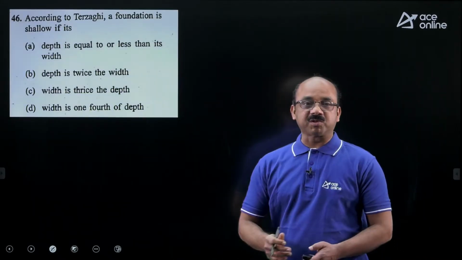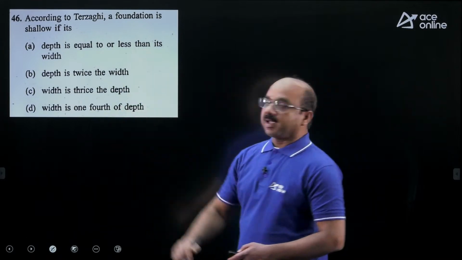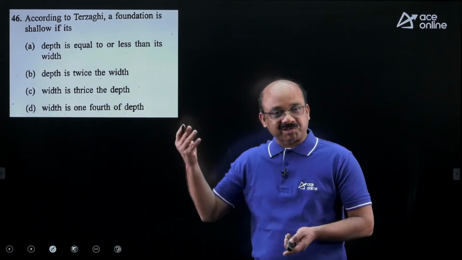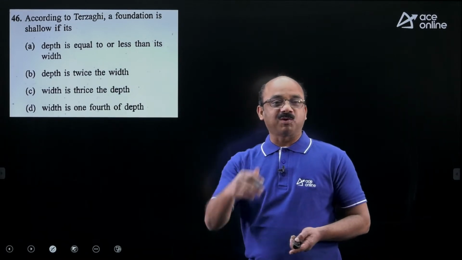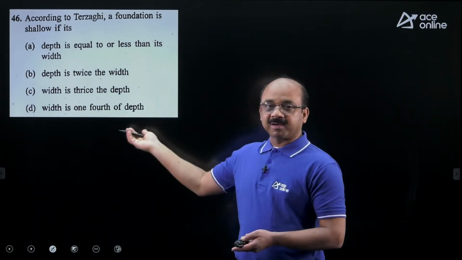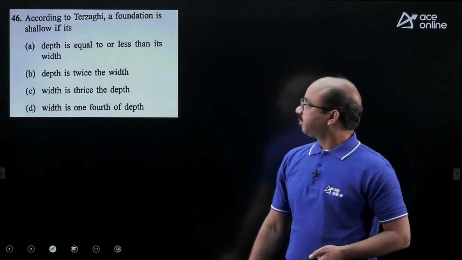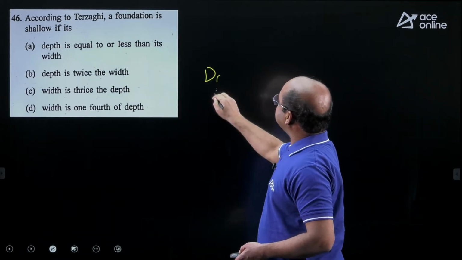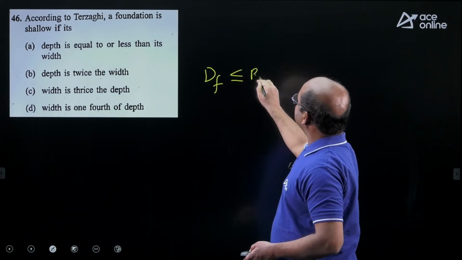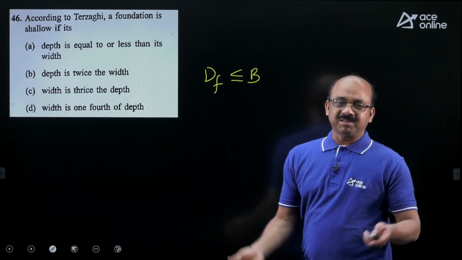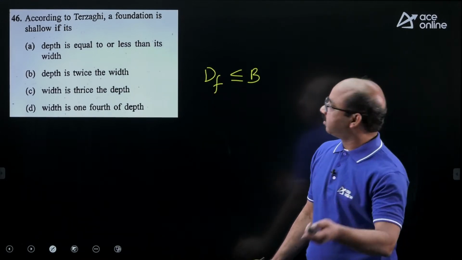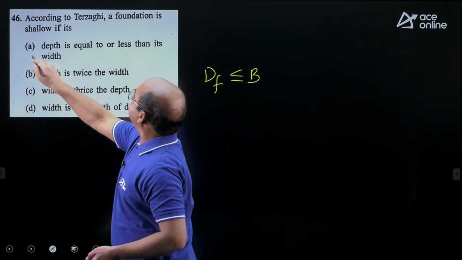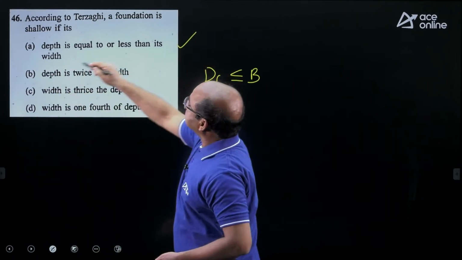Okay, this is the first question. According to Terzaghi, a foundation is shallow. In most of the books, this is going to be the very first paragraph you come across. In most of the coaching materials also, this is a very common paragraph in the very beginning. So a foundation is called a shallow foundation if the depth of the foundation is less than or equal to the width of the foundation. It is a very simple question. Most of you might answer this question. You can see here, depth is equal to or less than its width. That is answer A.